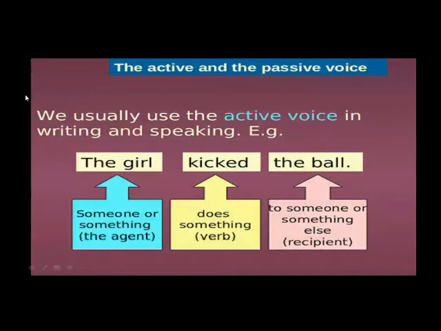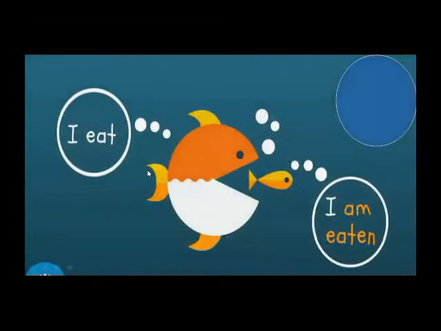So we usually use the active voice in writing and speaking. Example, the girl kicked the ball. So what is the girl? Girl is someone or something, that means the agent, that means the doer of the action, does something, that means the verb. Kicked is the verb here. Girl is the subject which is doing something. What is she doing? She is kicking the ball, and the ball is the object. So what is object? The action is done to someone or something else, and so the ball is the recipient of the action. That means the ball is receiving the action by the girl. Okay. This is a simple example.